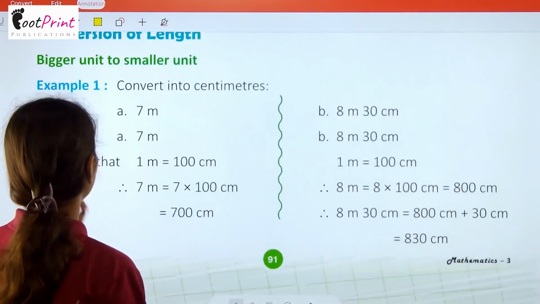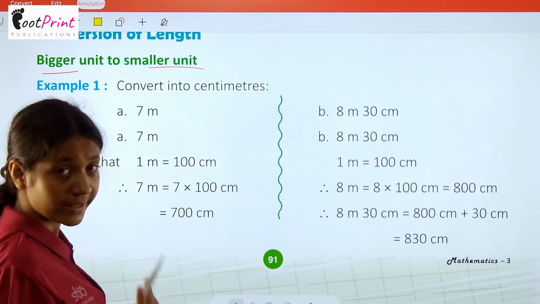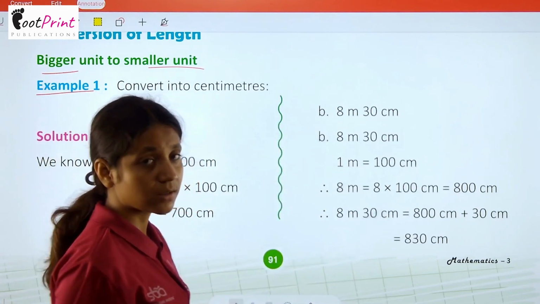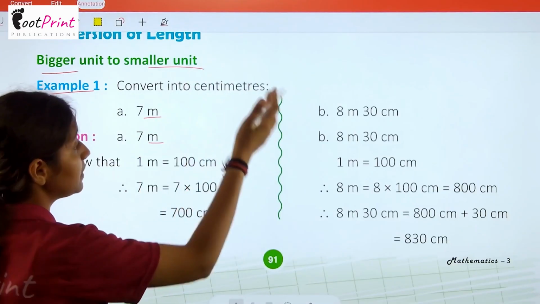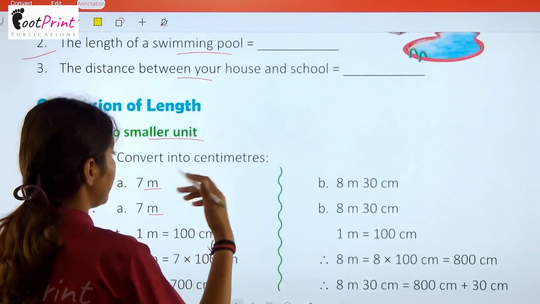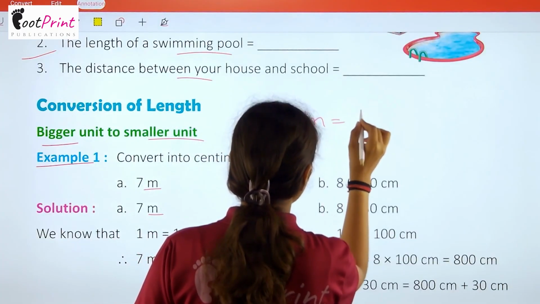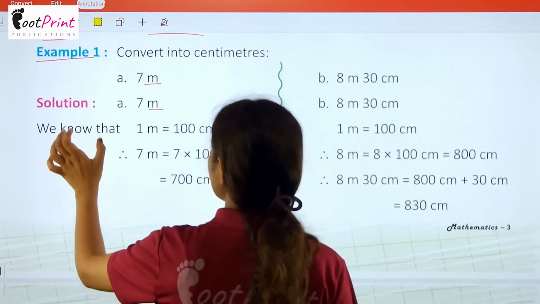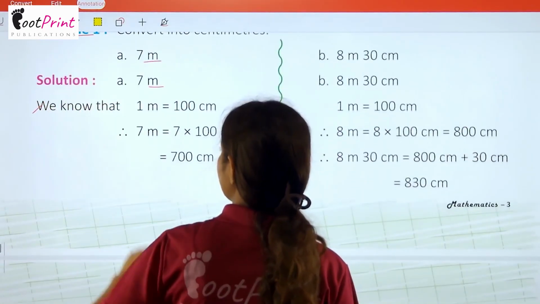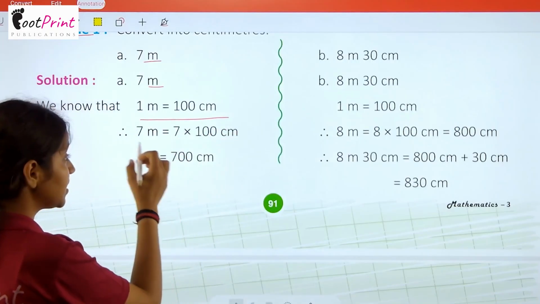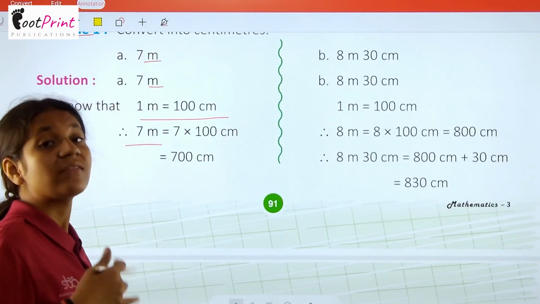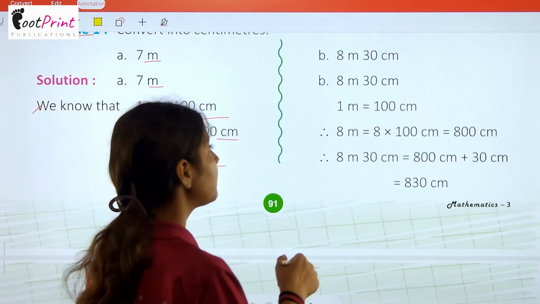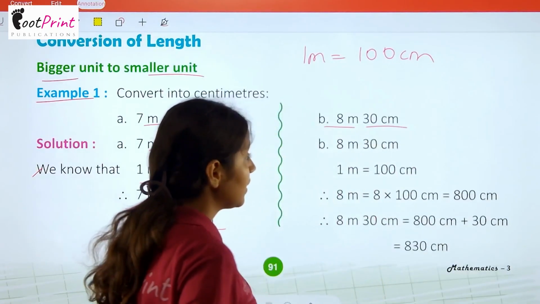Now conversion of length, we can see bigger unit to smaller unit. How can we do it? See, example number 1. Convert 7 meter into centimeter. So मीटर को हमें सेंटीमीटर में भेजना है. We know 1 meter equals 100 centimeter. So हमें इसे multiplication करना है अब. That means 7 meter will be 7 into 100 centimeter, that is 700 centimeter. Similarly, in part B, we can see 8 meter and 30 centimeter.